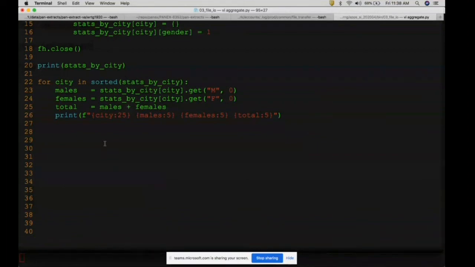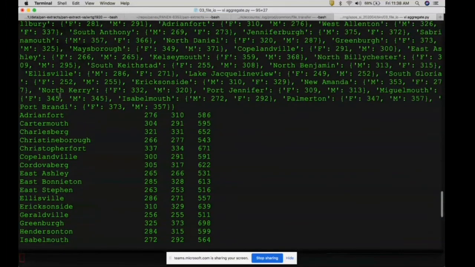So we take the 30,000 records that we saw, and then we simply write 50 records. It's aggregation, right? So Adrian Ford, it is sorted, has 276 males and 310 females. So we have 586 total population in this particular city.